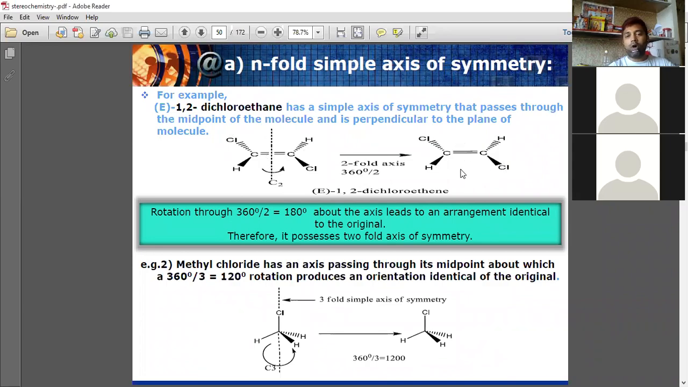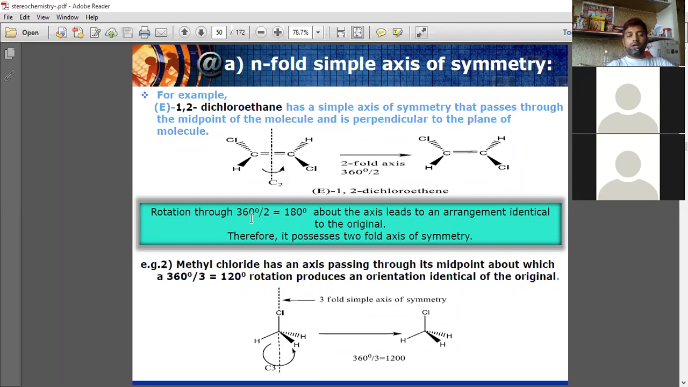We are getting the same molecule. So it has a two-fold simple axis of symmetry. If this molecule is rotated through this axis by 180 degrees, we get the same molecule. So this molecule has a two-fold axis of symmetry.